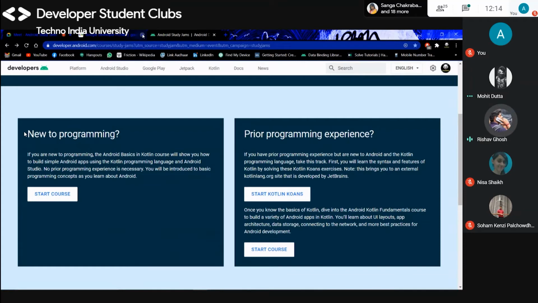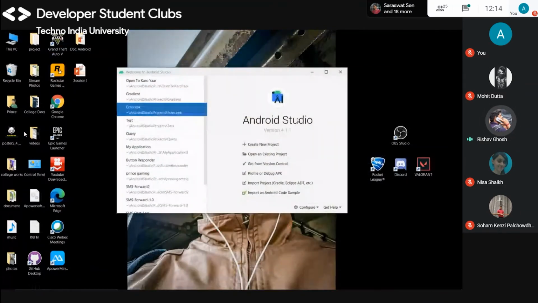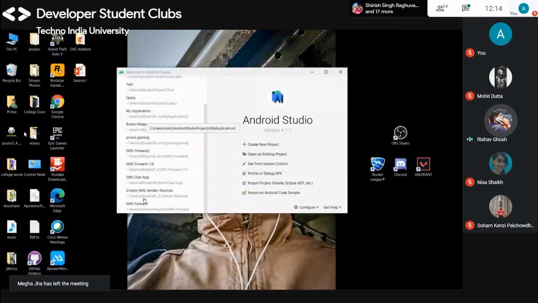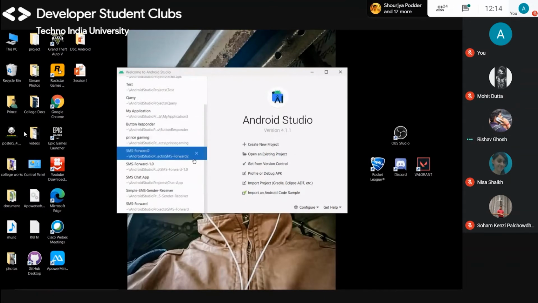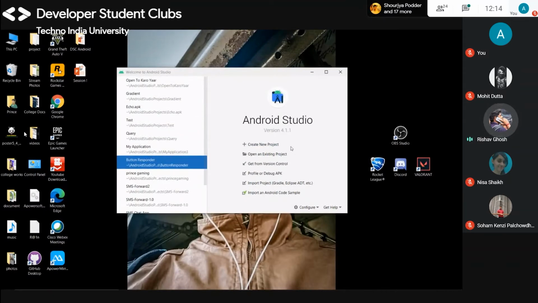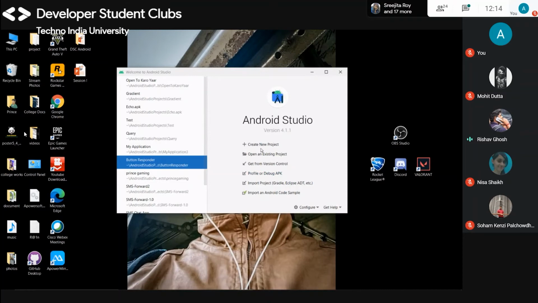Okay, so let's go. This is my projects. I have done some things, just testing some things. This is the Android Studio opening page. If you click on the Android Studio application, this page will open, and there are some options like create a new project. If you are new and you want to create a new app, then you have to click on create new project.